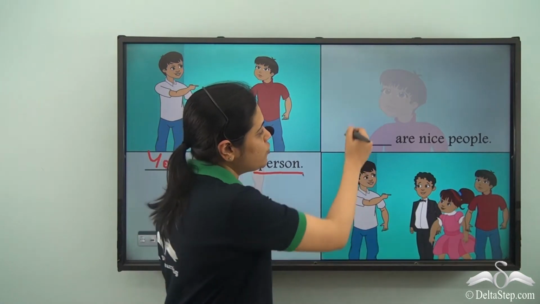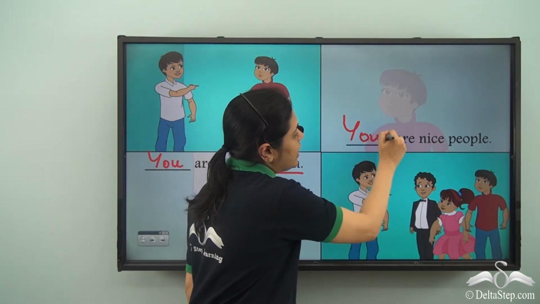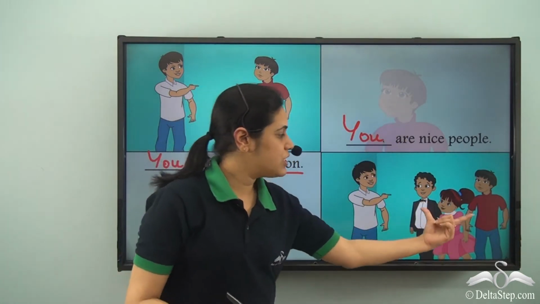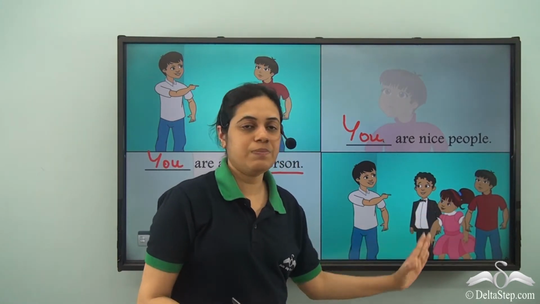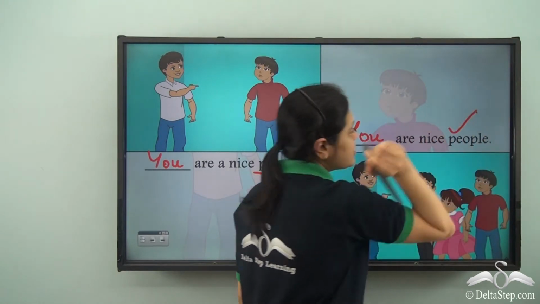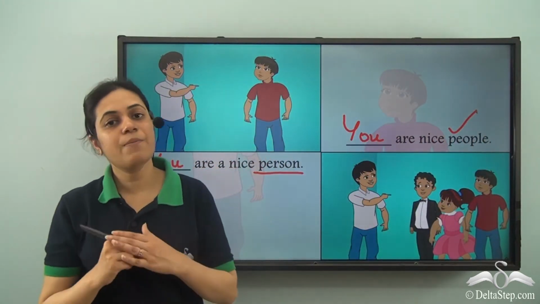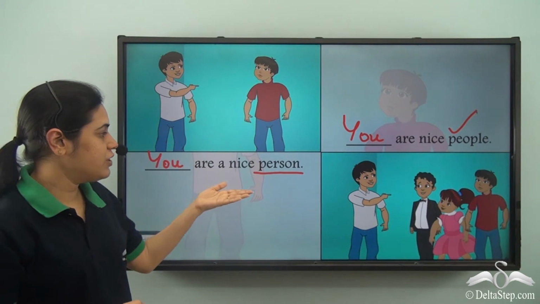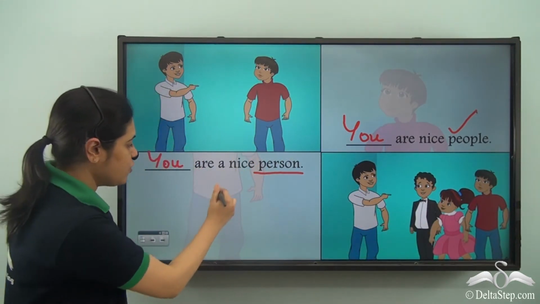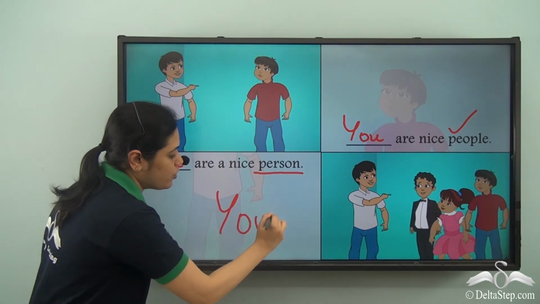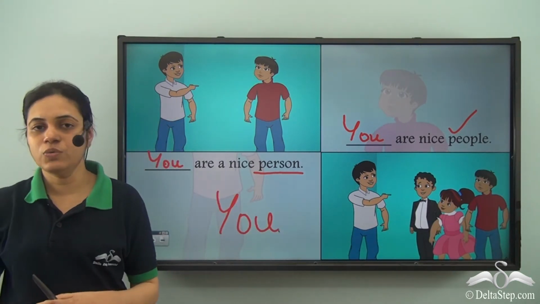So the pronoun used here will once again be "you" because these are the people spoken to. He is talking to these people and there is more than one person. It is plural. So for singular as well as plural, for second person, we use the same pronoun, that is "you".